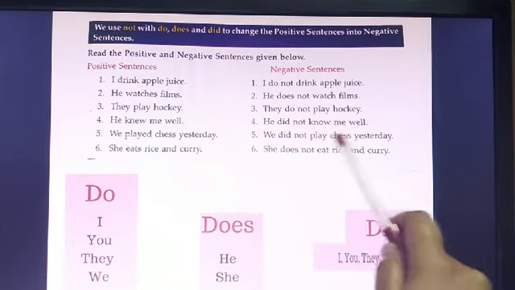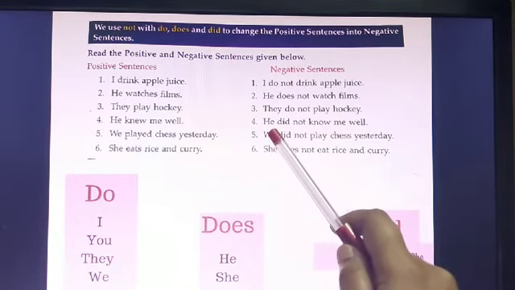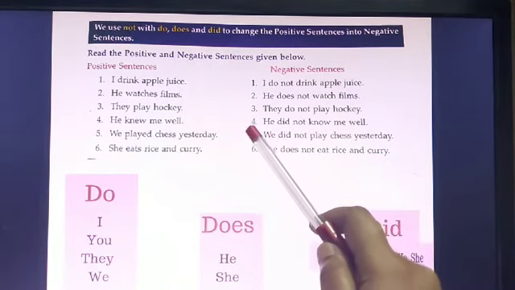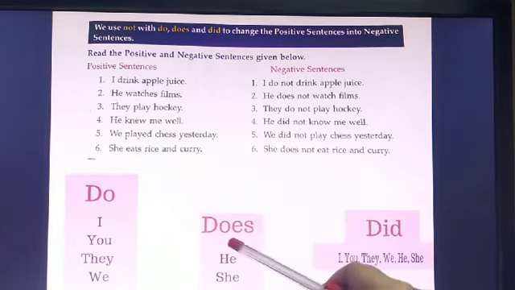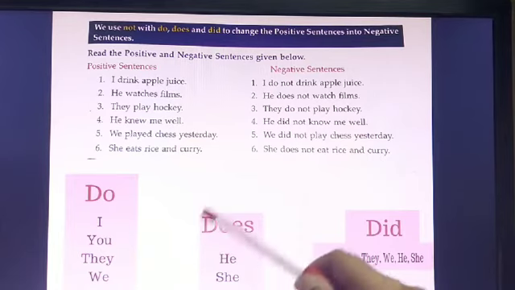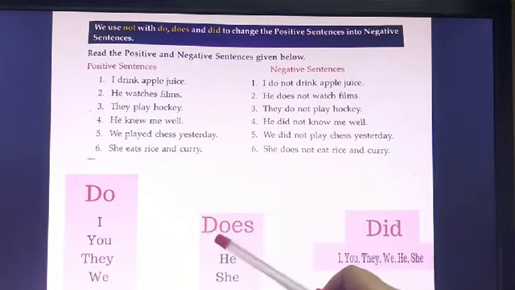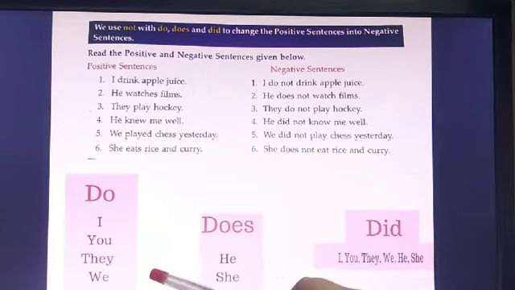Okay. So we have done the examples which are given on page number 21. This is the example before the exercise. So I would request you to go through these examples once more, and then in the next video we will do the exercise on page number 21.